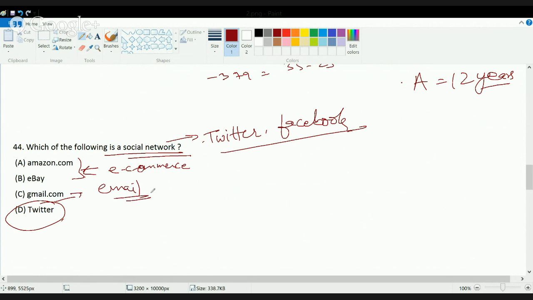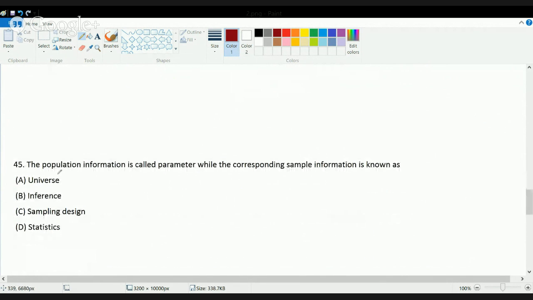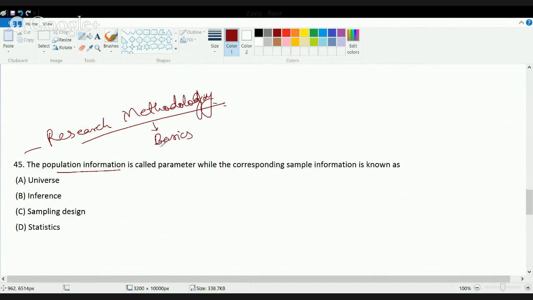The next question is based on research methodology. As we have seen in this paper specifically, most of the questions based on research aptitude and teaching aptitude are focused on the basics or the concepts of research. There is no numerical or derivation asked for research aptitude, and no question on statistics is basically asked. Most of the questions on research aptitude are based on the concepts of research methodology. So this is another important question similar to those.